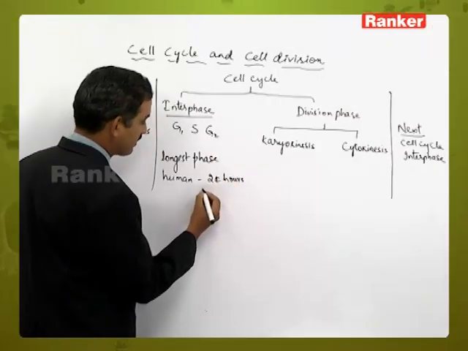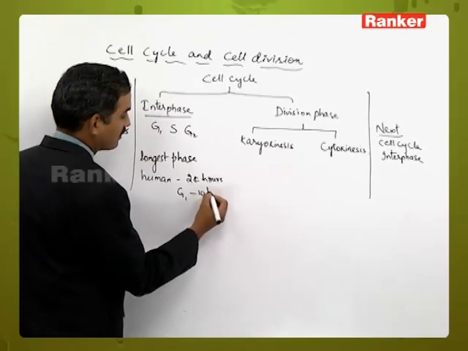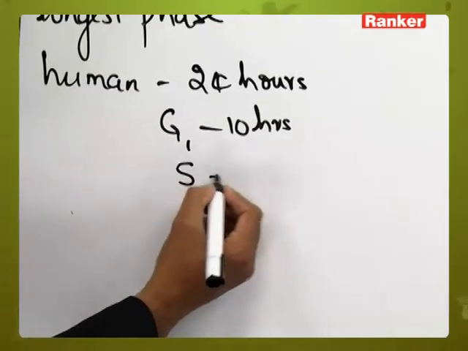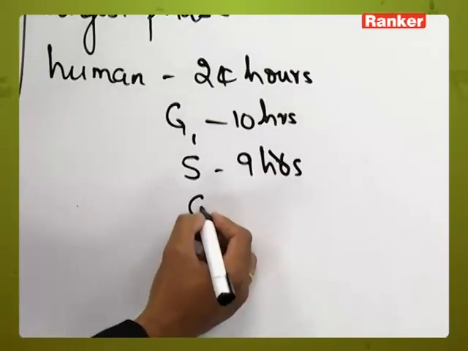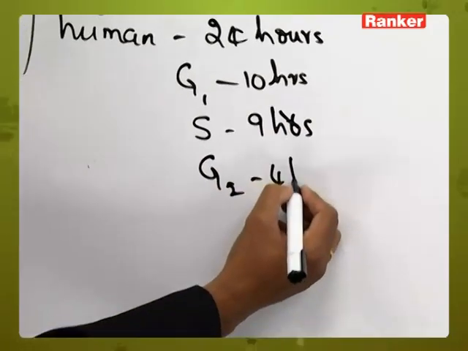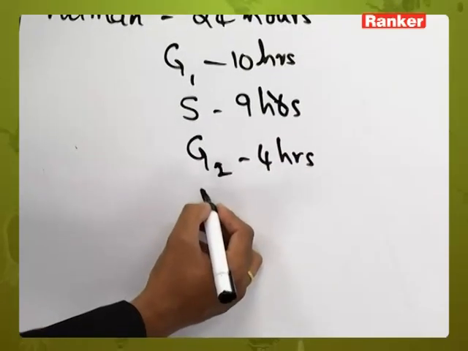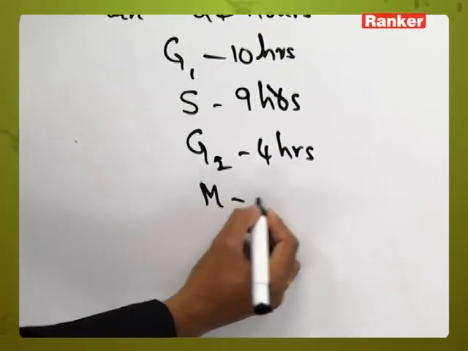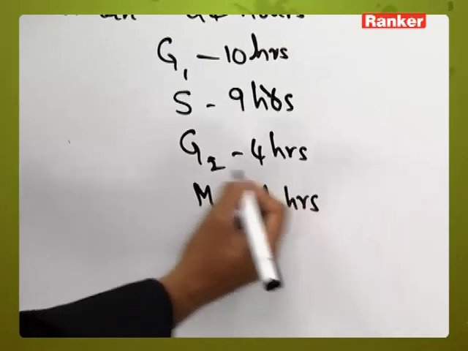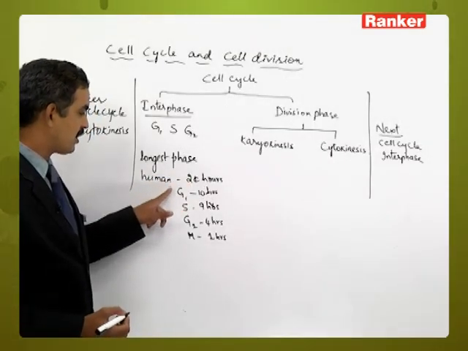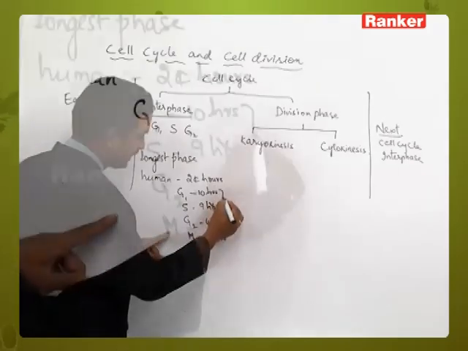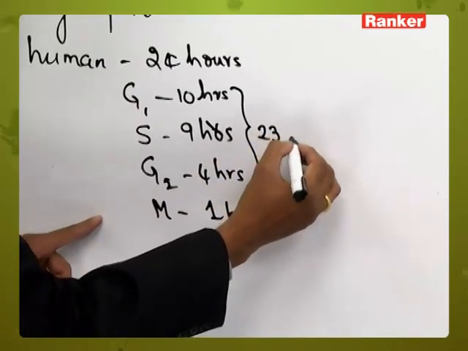Out of the 24 hours, G1 will account for 10 hours, S phase accounts for 9 hours, G2 phase accounts for 4 hours and the mitotic or division phase accounts for 1 hour. Likewise, the total cell cycle operates for 24 hours, out of which 23 hours are for interphase.